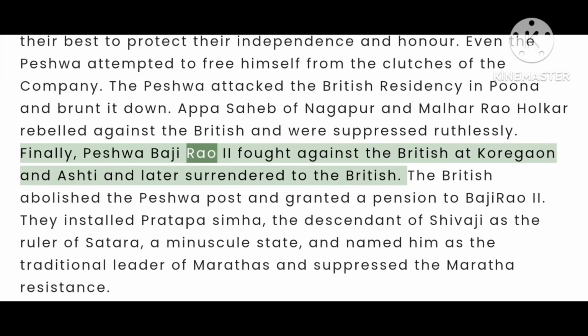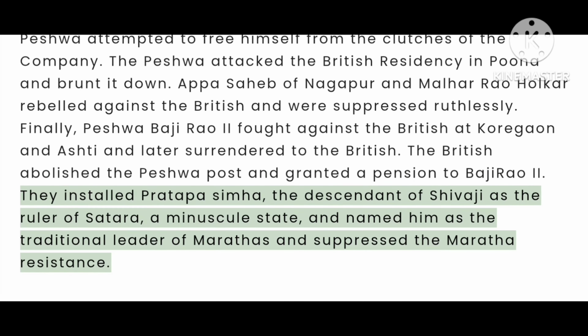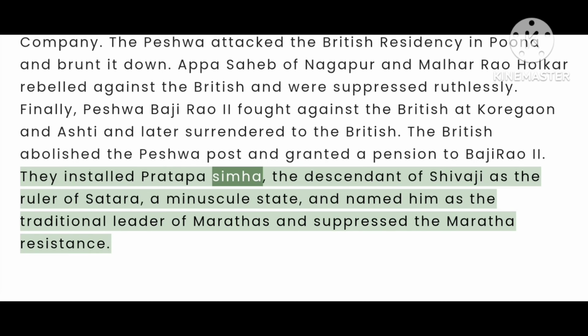Finally, Peshwa Baji Rao fought against the British at Koregaon and Ashti and later surrendered to the British. The British abolished the Peshwa post and granted a pension to Baji Rao too. They installed Pratapa Singha, the descendant of Shivaji, as the ruler of Satara, a minuscule state, and named him the traditional leader of Marathas and suppressed the Maratha resistance.